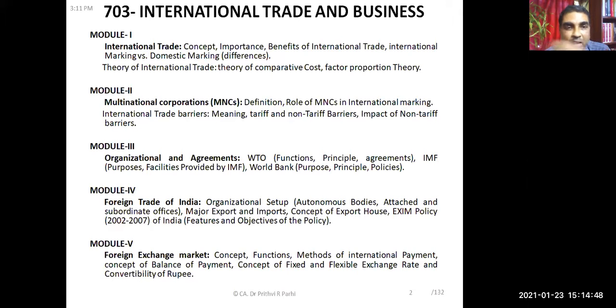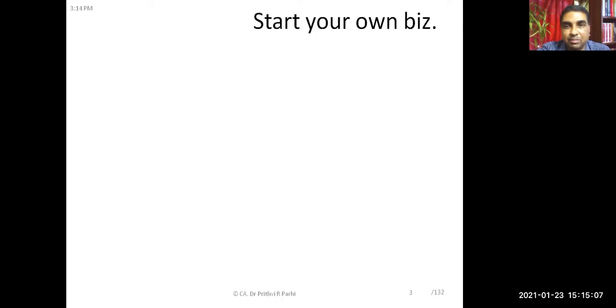Then theory of international trade. So two theories are specifically mentioned in our syllabus, that is theory of comparative cost and factor production theory. We'll be learning various other theories also. And right now, we'll be entering into the subject.